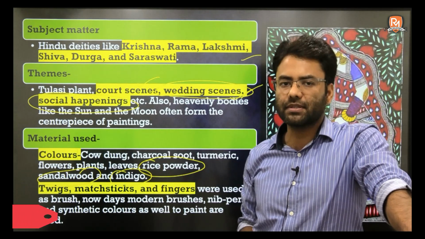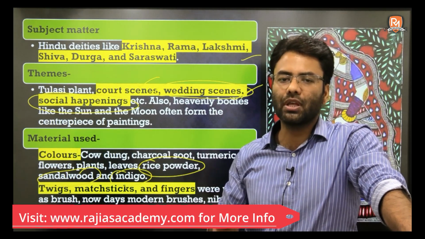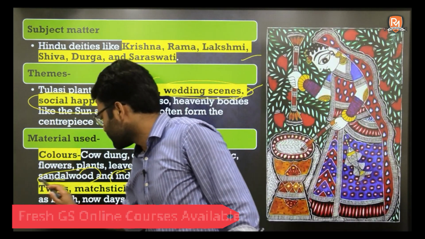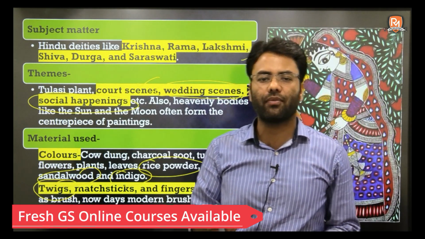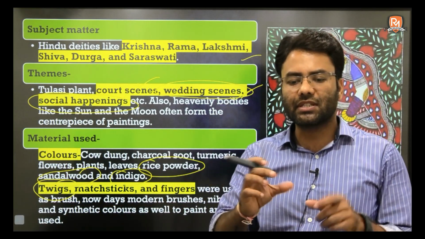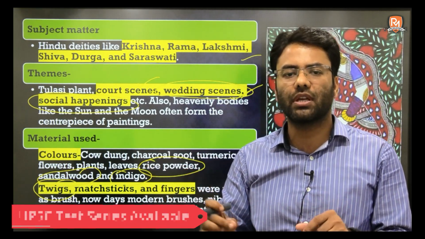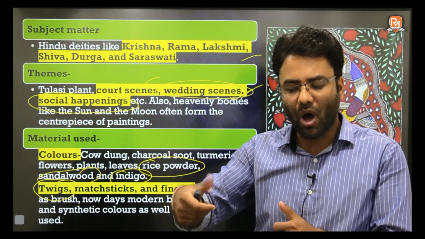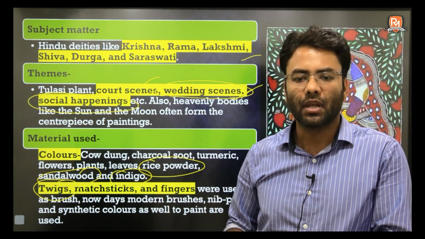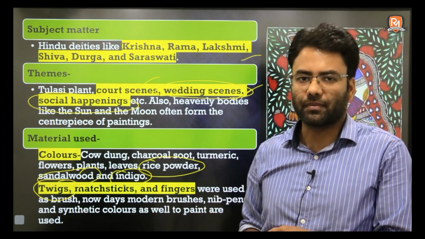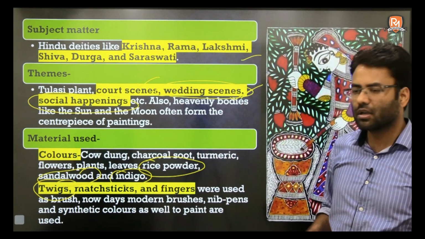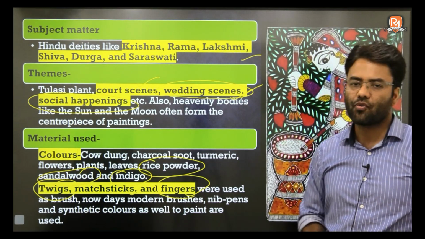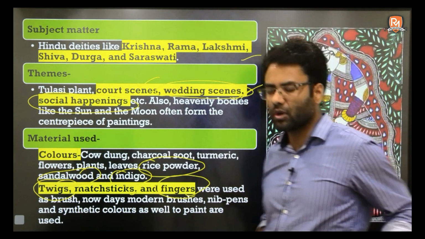For the brush, as it is a tribal art, they use rudimentary types of brushes like twigs. Twigs is nothing but, for example, like your datun, or the vine of any tree, or the branch of any tree, the thin branch of any tree. You crush it at the end and make a brush out of it. So this is how they use twigs, and accordingly they also use matchsticks and fingers. If nothing else, then they use fingers to draw these paintings.